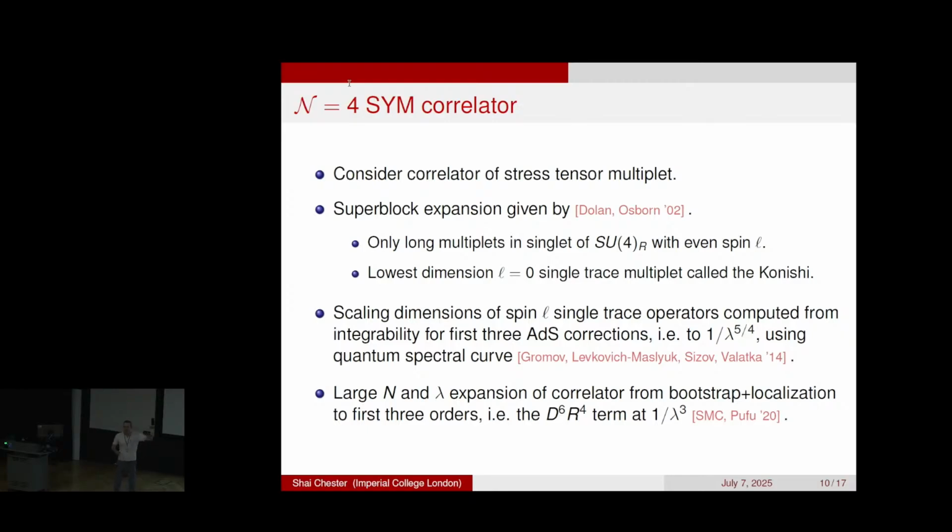So we have precise data about the single trace scaling dimensions, and we have also precise data of the full correlator up to a certain order in 1 over lambda. Although, of course, in this limit, you only really have access to the double trace operators. This limit doesn't tell you anything about single trace.